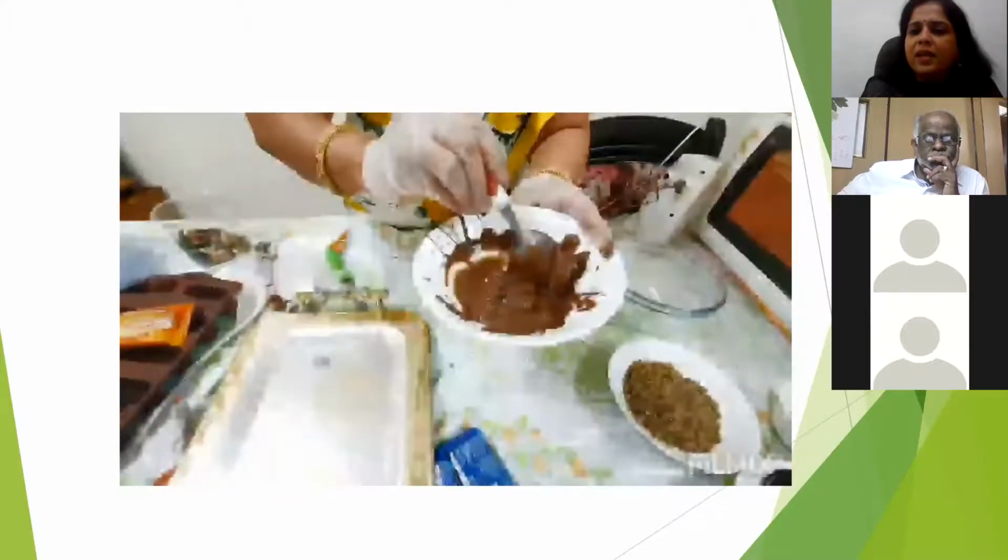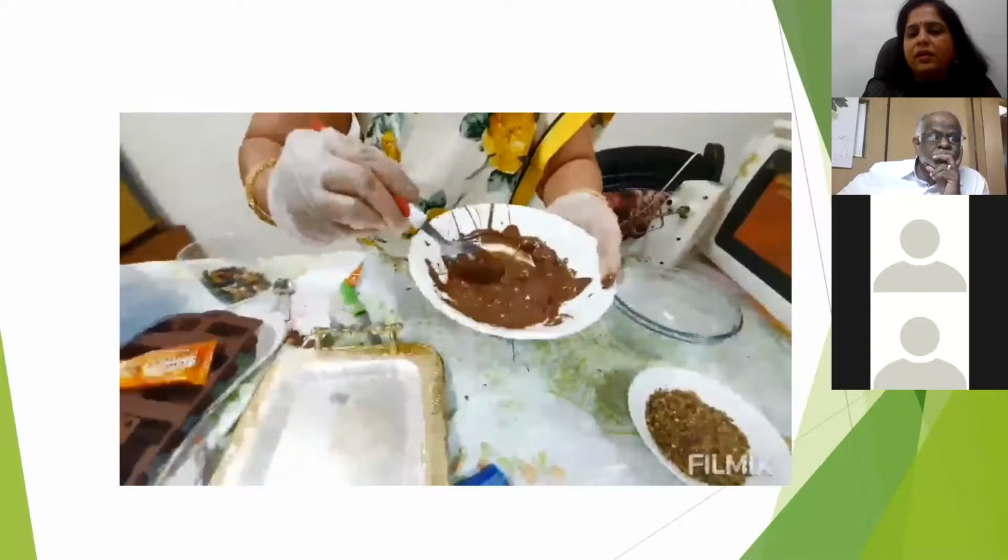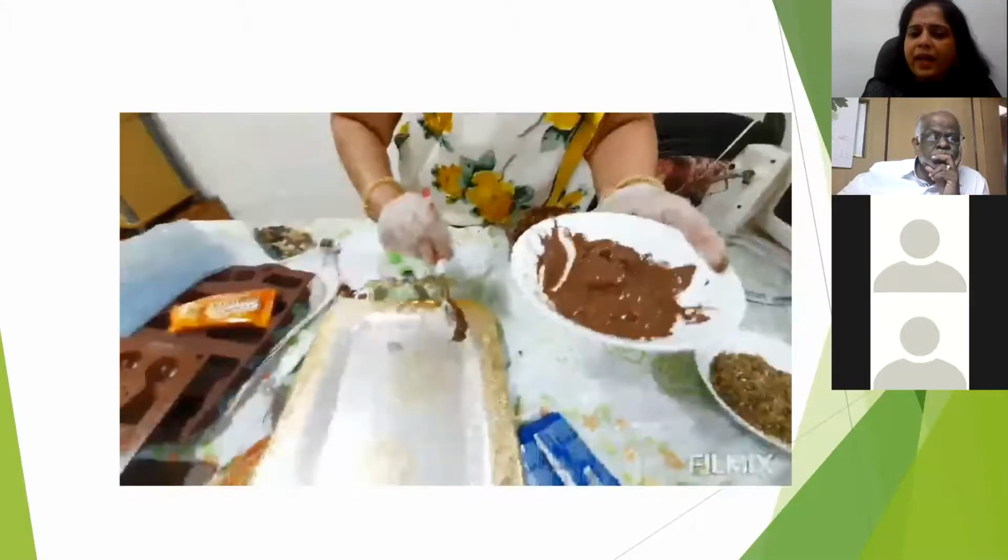So this, if you see, the quantity of chocolate is very less. So this is very good for health. So just make it like a rock. That's all.